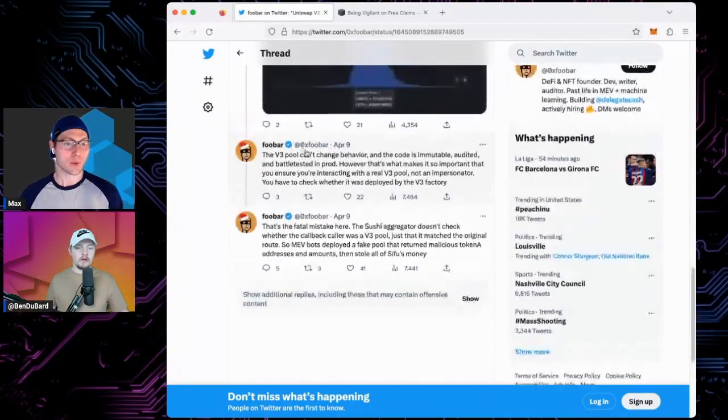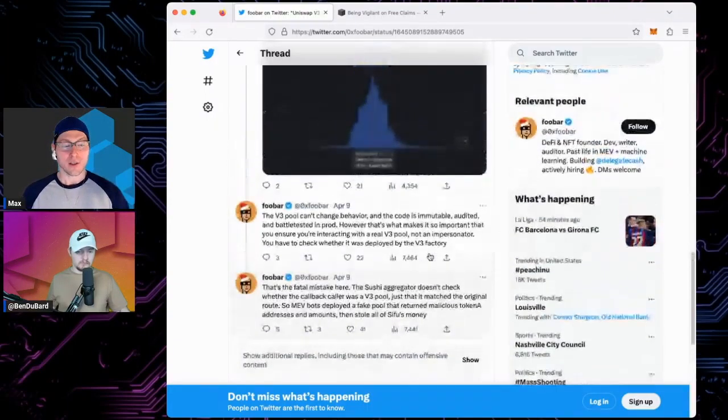The v3 pool can't change behavior, and the code is immutable, audited, battle tested in production. However, that's what makes it so important that you ensure you're interacting with a real v3 pool, not an impersonator. You have to check whether it's deployed by the v3 factory. That's the fatal mistake here. The Sushi aggregator doesn't check whether the callback caller was a v3 pool. It just matched the original route. So the MEV bots deployed a fake pool, which returned malicious token A addresses and amounts, and then stole the money.